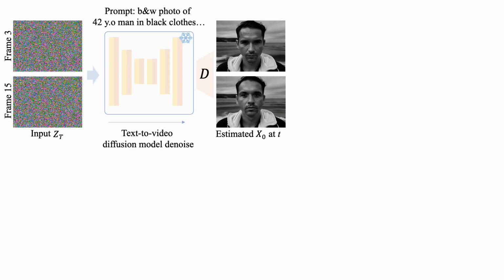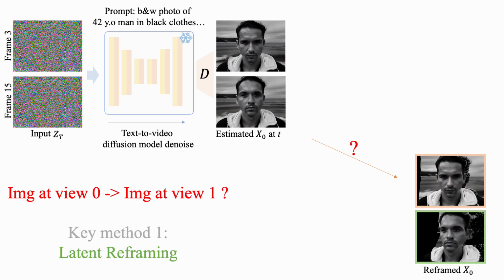First, consider a normal video diffusion model. Given initial noise, it gradually denoises to produce the clean video. During this process, we can obtain an estimated video x0 at any intermediate time step t. However, this denoising process itself has no explicit camera pose control. Suppose we already have a desired camera pose. For example, we want the camera to rotate slightly to the left. How can we change the video's viewpoint accordingly?